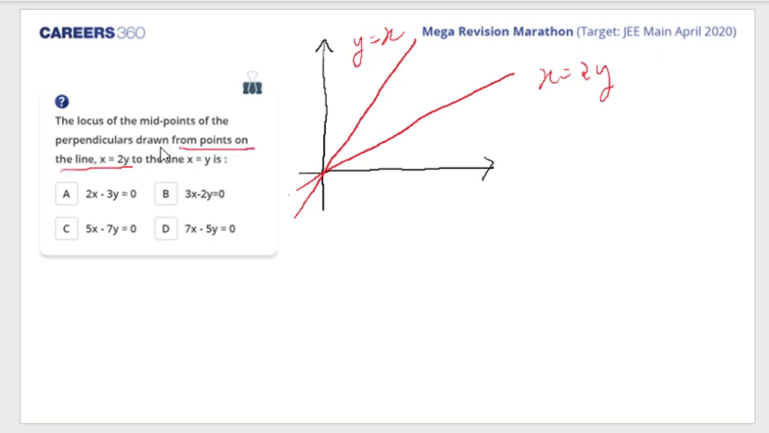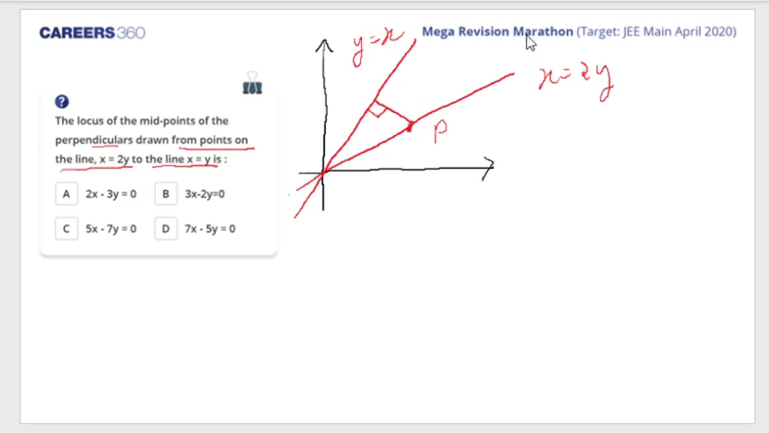It is being said that the perpendicular is drawn from points on the line x equal to 2y. Whenever the question is lengthier or very confusing in the words, you can break it into parts. So from points on the line x equal to 2y, we take a point. Let's say that is a point P, right? We make a perpendicular to the line x equal to y. So we make a line perpendicular to it.